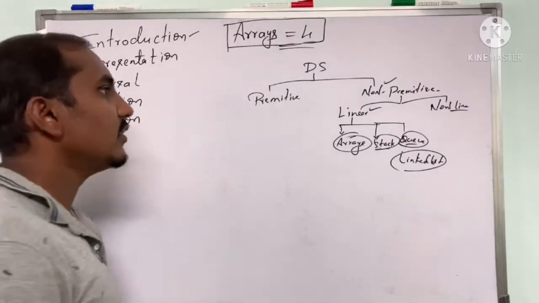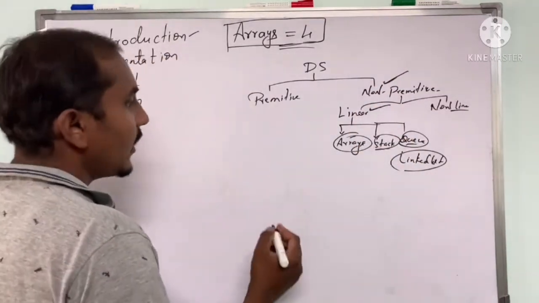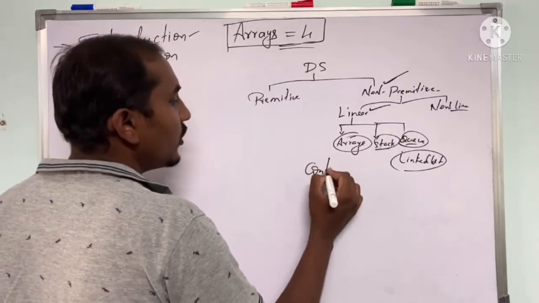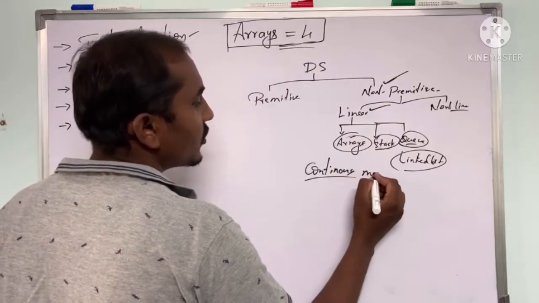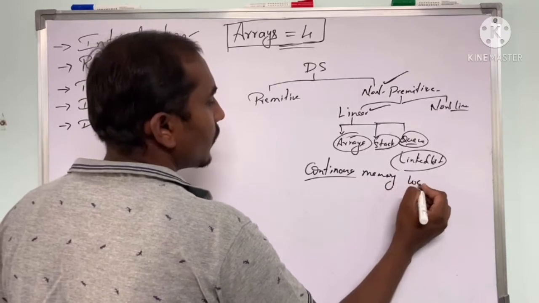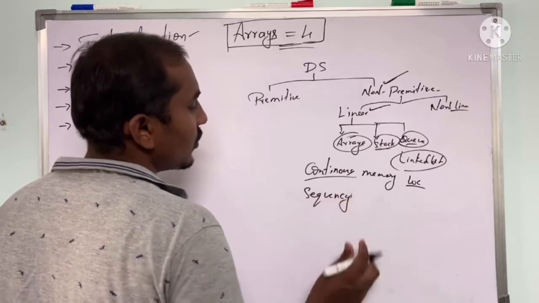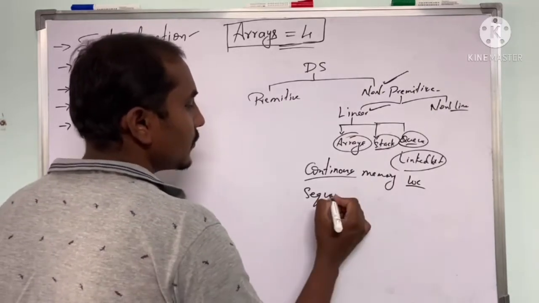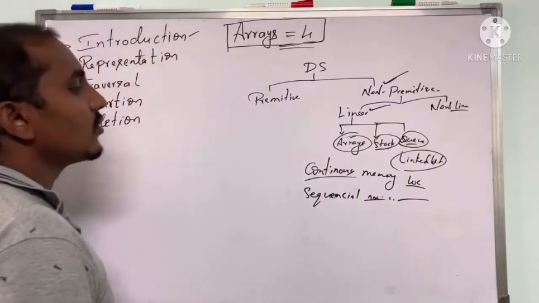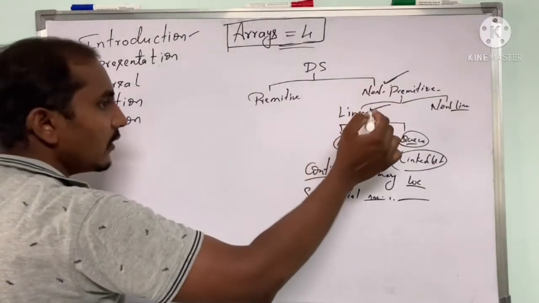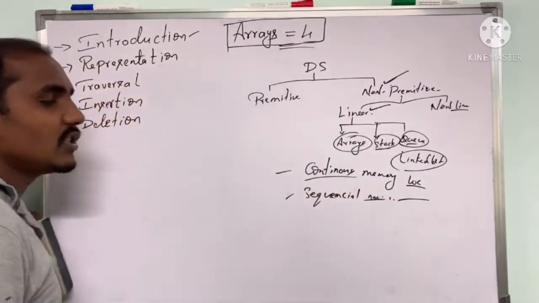Or you can consider array as a non-primitive linear data structure where elements are stored in continuous memory allocation, or sequential memory allocation.